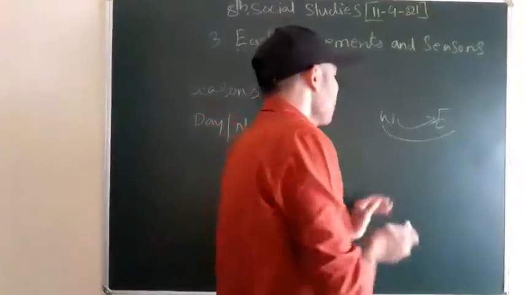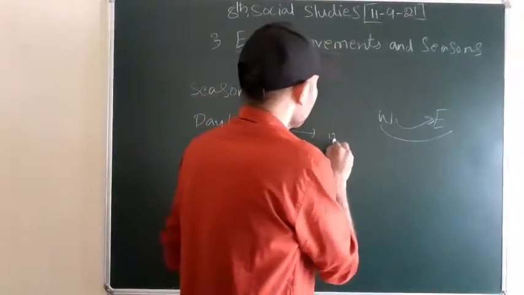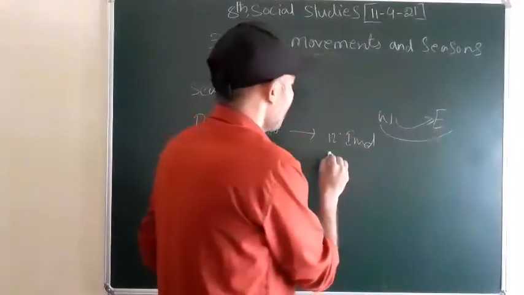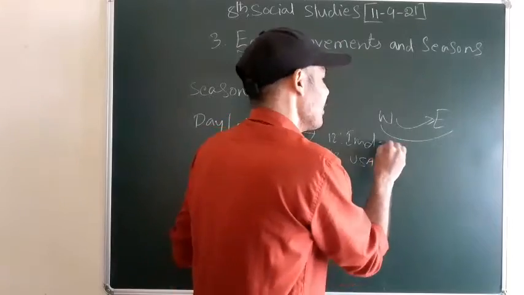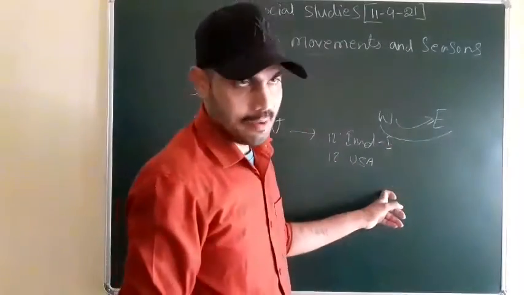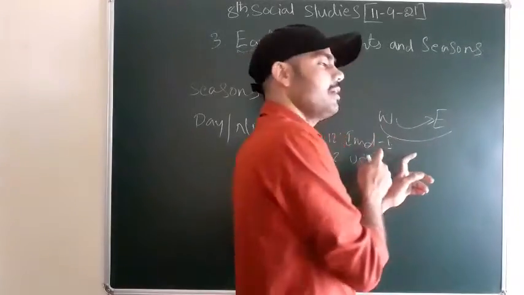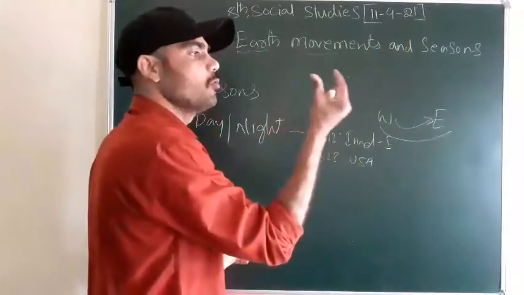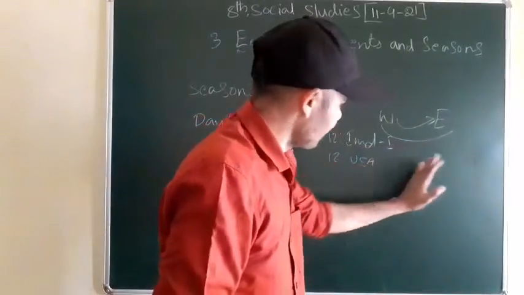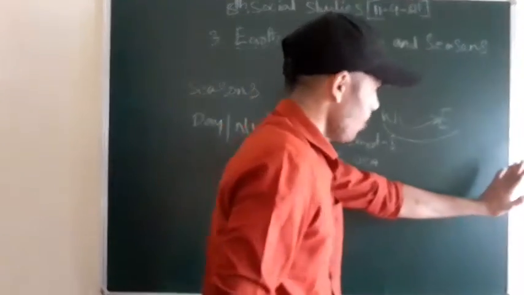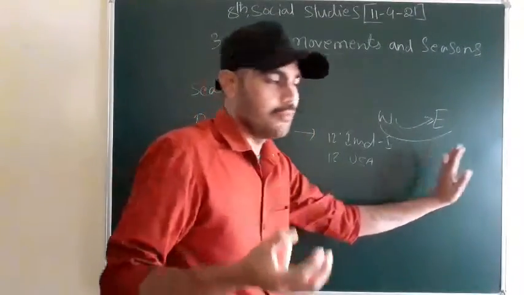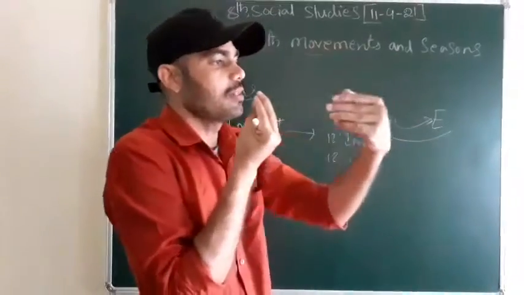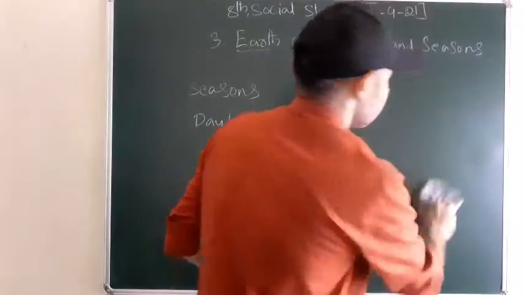Say you are at 12 o'clock in India, and your colleague is at the same 12 o'clock in the USA. But when it is night in India, it is day in the USA. When it is day in the USA, it is night in India. Why? Because of the earth movement. When the earth moves, we receive the sun rays, and when we receive the sun rays, automatically it changes. When the earth moves this time, you can see it very clearly here.